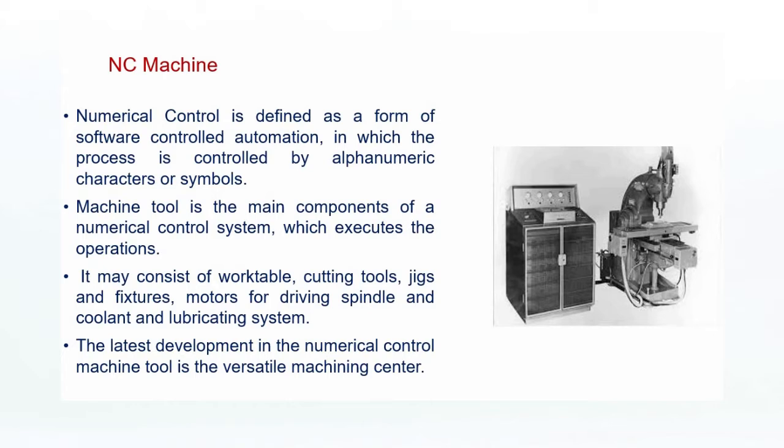Today we are going to discuss the topic on computer-aided manufacturing: numerical control machines. What is an NC machine? A numerical control machine is defined as a form of software controlled automation, in which the process is controlled by alphanumeric characters or symbols. The alphanumeric characters and symbols which are used to control the manufacturing process make up numerical control.